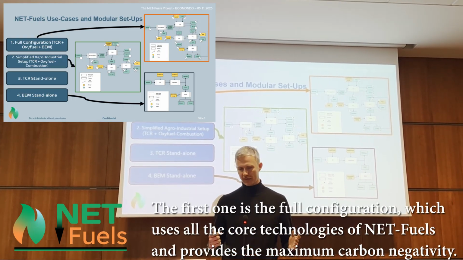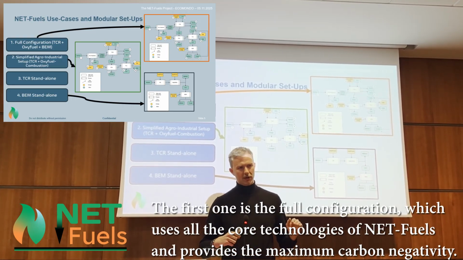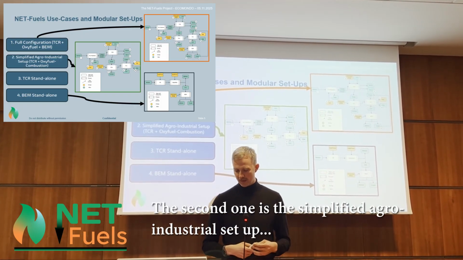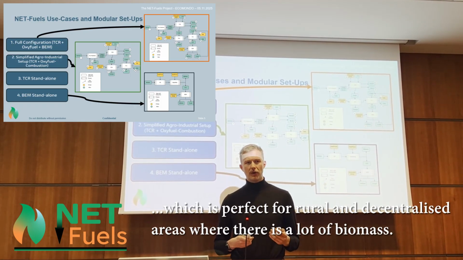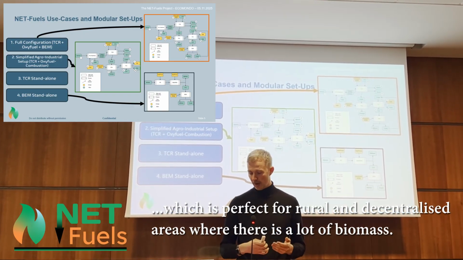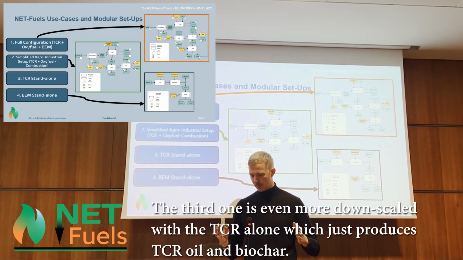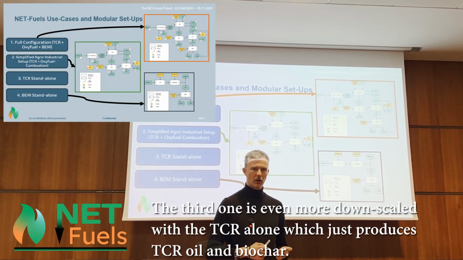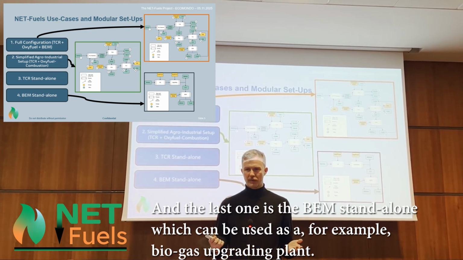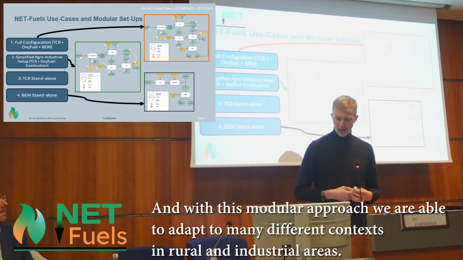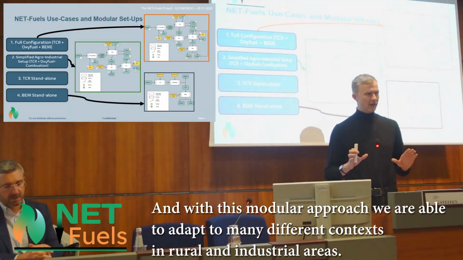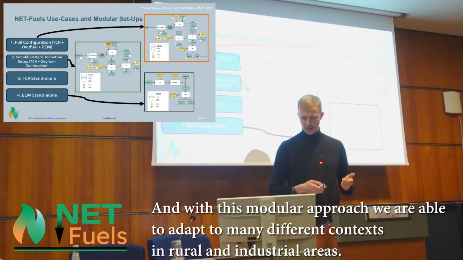The first one is the full configuration, which uses all the core technologies of NetFuels and provides the maximum carbon negativity. The second one is the simplified agro-industrial setup, which is perfect for rural and decentralized areas where there's a lot of biomass. The third one is even more downscaled with the TCR alone, which just produces the TCR oil and biochar. And the last one is the PEM standalone, which can be used, for example, as a biogas upgrading plant. And with this modular approach, we're able to adapt to very many different contexts in rural and industrial areas.